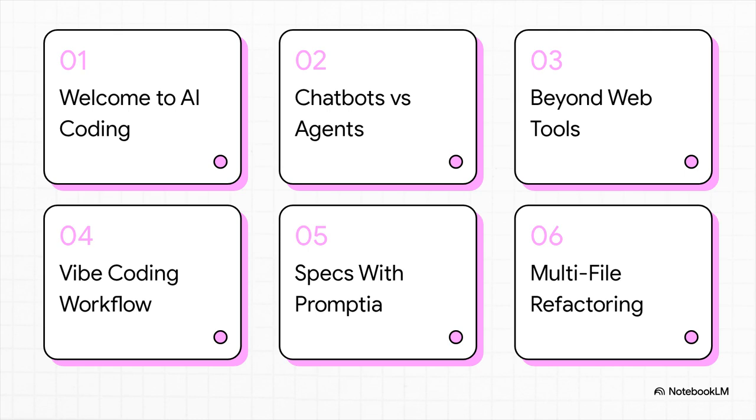First, welcome to AI coding. Second, chatbots versus coding agents. Third, beyond web-based coding tools. Fourth, the Vibe coding workflow. Fifth, perfect specs with Promptia. And finally, sixth, mastering multi-file refactoring. We're leveling up your skills from the absolute basics right through to some seriously advanced execution workflows.